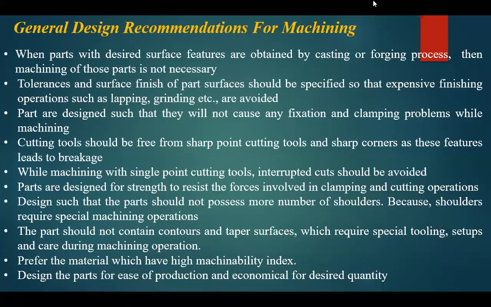The next one is, tolerances and surface finish of the part surfaces should be specified so that expensive finishing operations such as lapping, grinding, etc. are avoided. When the design is given, it must be clear what type of tolerance and what type of surface finish is to be applied. When it is specified clearly, there is no second option to go to lapping and grinding. When the design is not clear, there is an option to go for a second lapping and grinding.